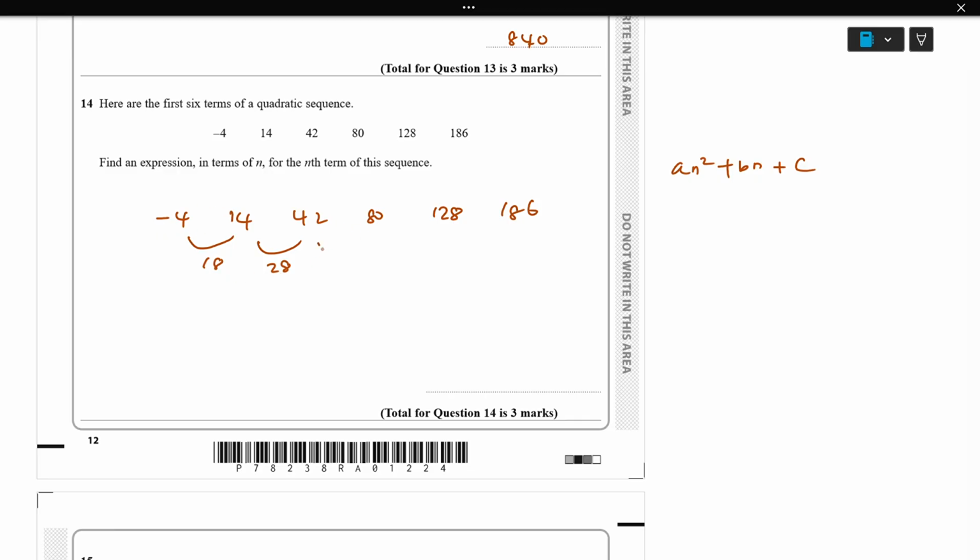Then 80 minus 42 is going to be 38. Then next, 128 minus 80 is going to be 48. Then 186 minus 128 is going to be 58. So the second difference is going to be 10. This is 10, here again 10.